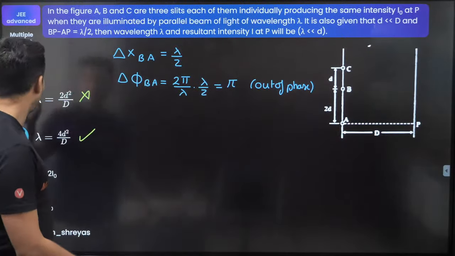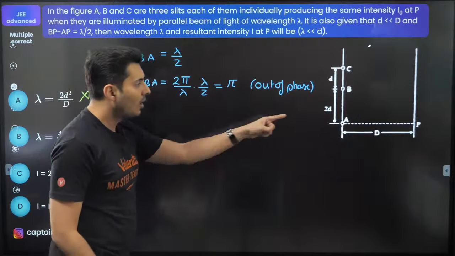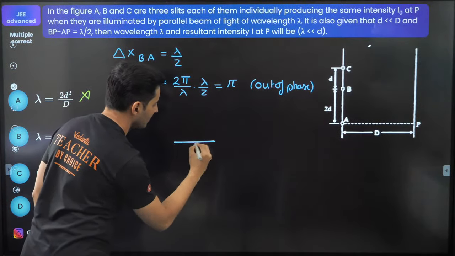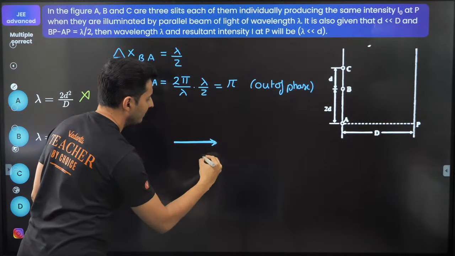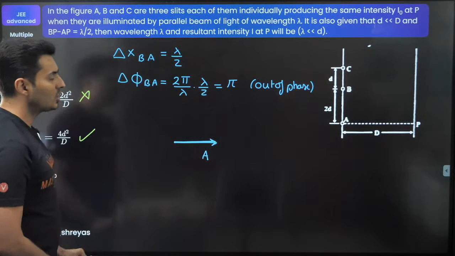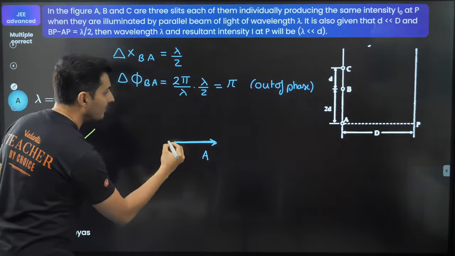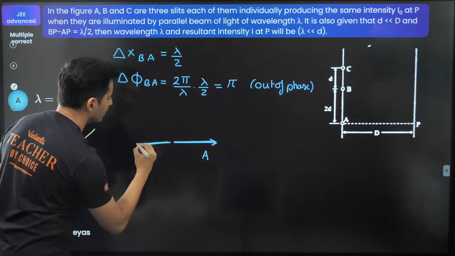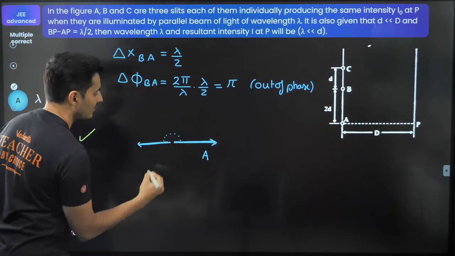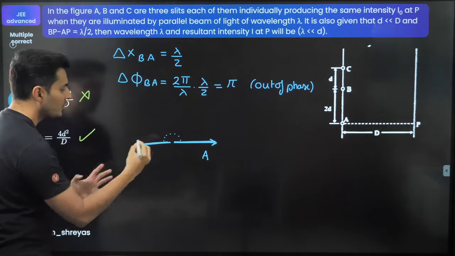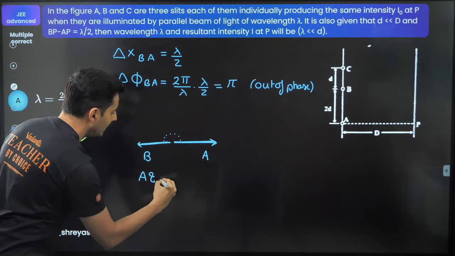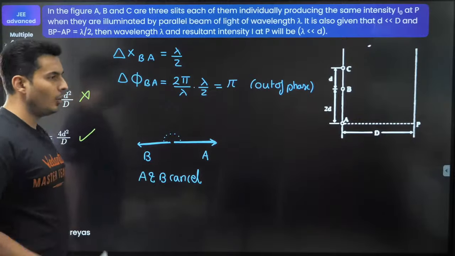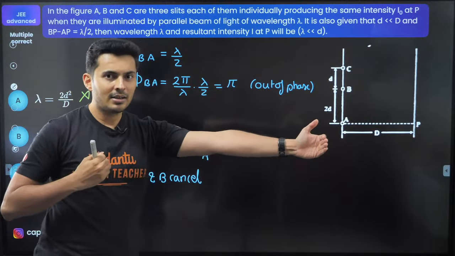So if you show the phasor of A, let's say, maybe I can show it like this. This is the amplitude phasor of A. And if I show the amplitude phasor of B, they will have a phase difference of pi radians, that is 180 degrees. This will be B. So A and B will definitely cancel each other out completely.